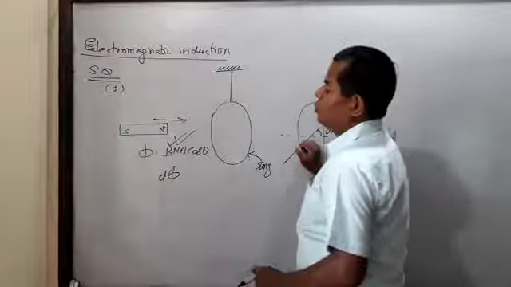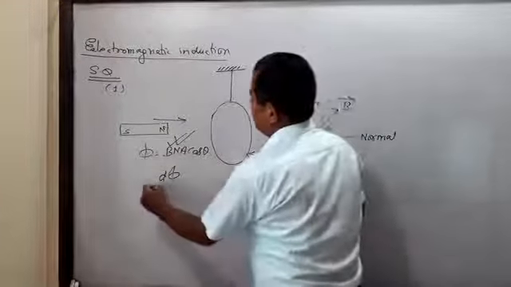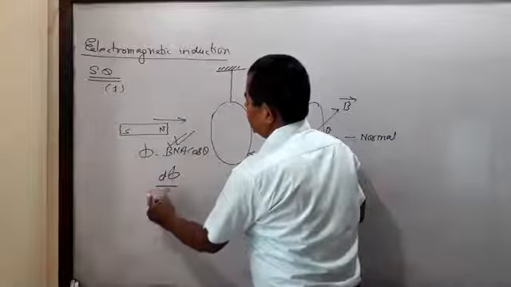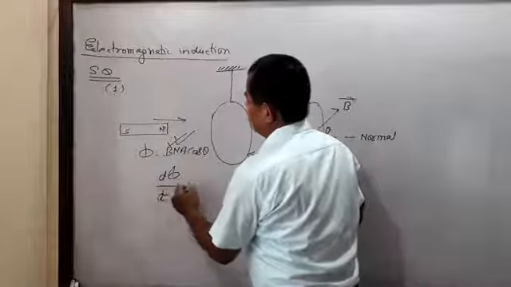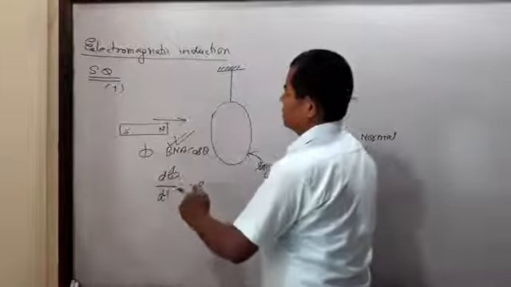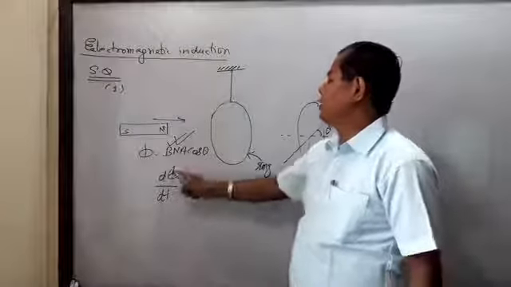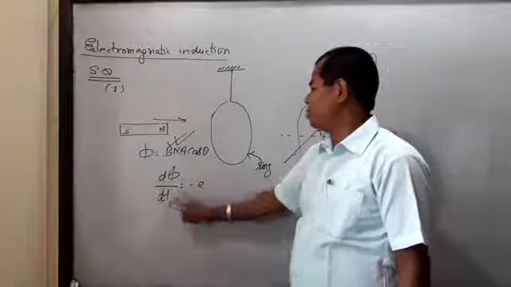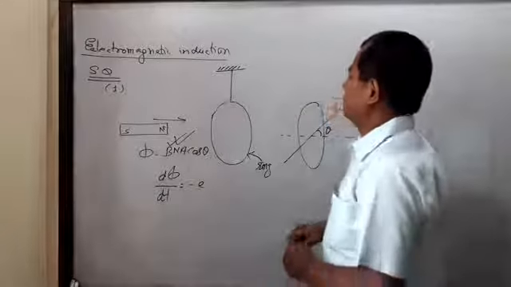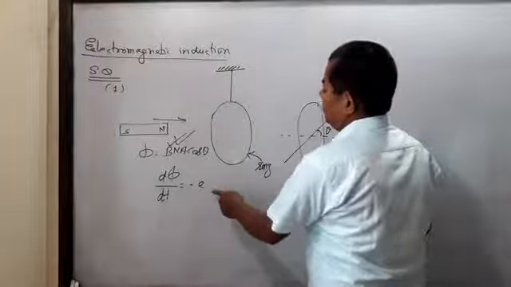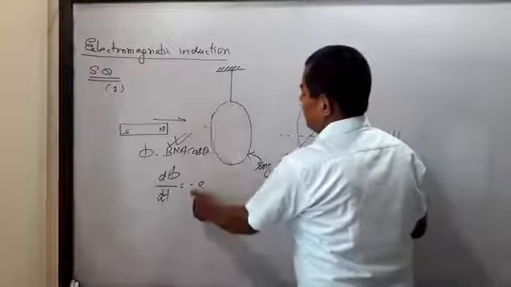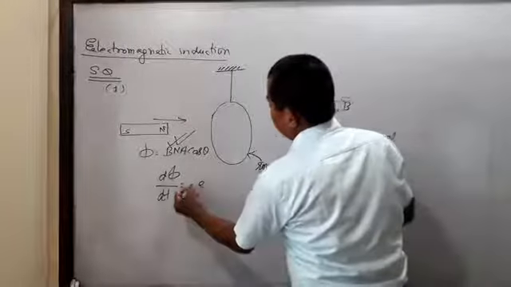So according to Faraday's law, whenever there is a change in magnetic flux, an induced EMF is produced, equal to minus the rate of change of magnetic flux, that is, e equals minus d phi by dt. Why minus?